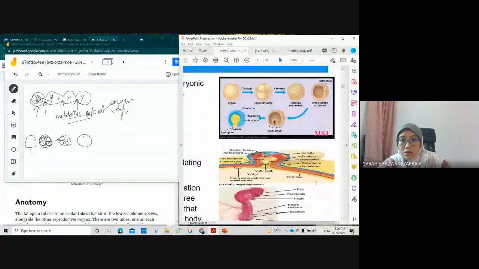Gastrulation is like an invagination of the cells towards the inner side.